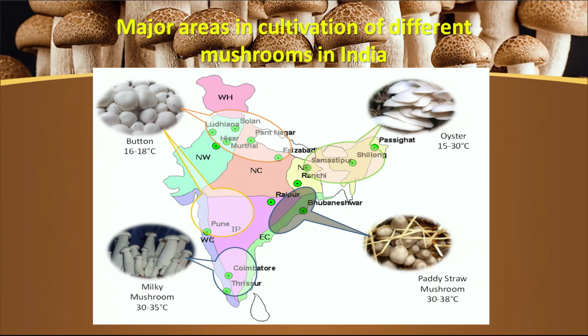The paddy straw mushroom, which thrives at 30 to 38 degrees Celsius temperature, is available in the Odisha region. And the last one, the oyster mushroom, which flourishes from 15 to 30 degrees Celsius temperature, is in the east part of India. Now again a very important question is there, why to grow mushrooms?